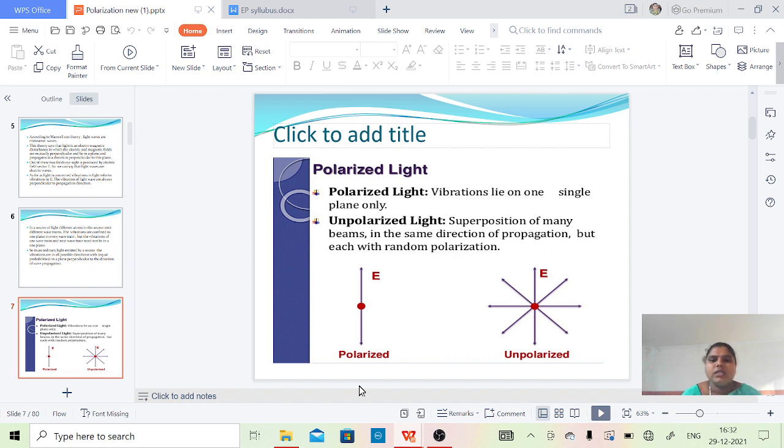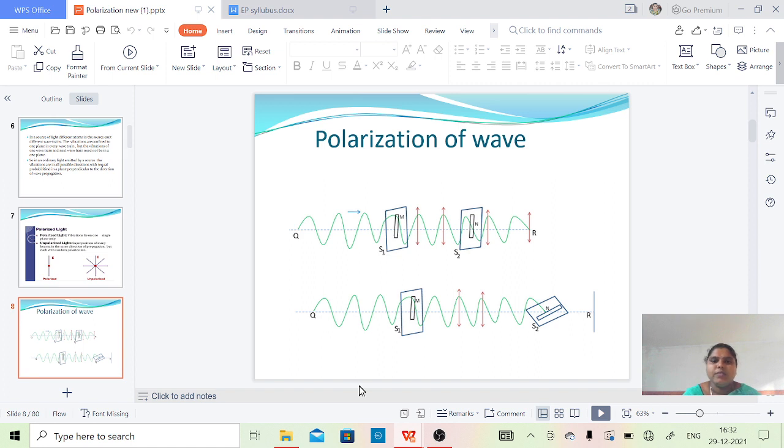You have to understand the plane of vibrations: in polarized light, the vibrations lie in a single plane, whereas in unpolarized light there is a superposition of many beams in the same direction of propagation, each with a random polarization. See how the polarization of a wave propagates.